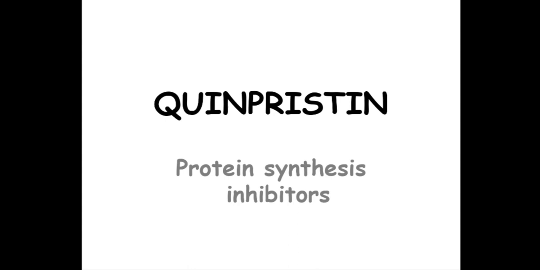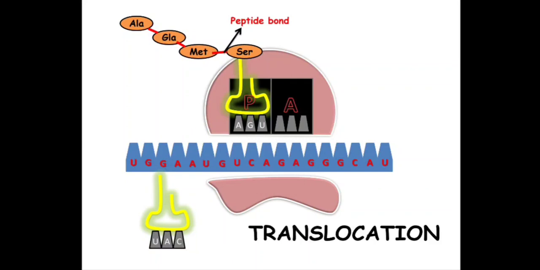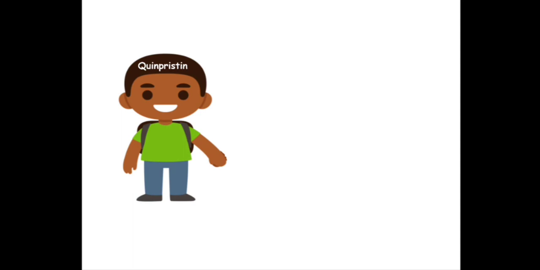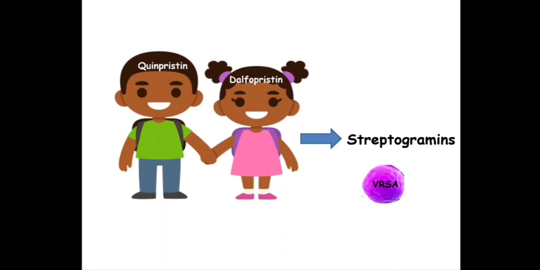Our next class of drug is quinupristin, and it has the same mechanism of action, that is, these are the MCQ kind of drugs that inhibit the translocation. Okay, next, this drug, quinupristin, has its best friend, meaning quinupristin is always given in combination with a drug known as dalfopristin, and this combination is chemically known as streptogramins. Okay, and these streptogramins are basically indicated in VRSA, that is vancomycin resistant staph aureus.